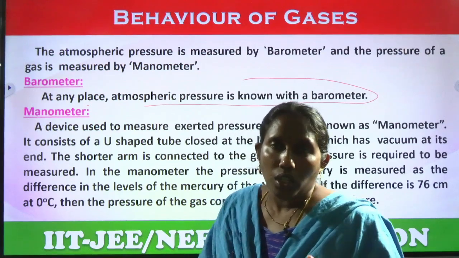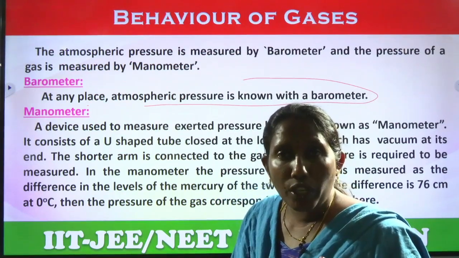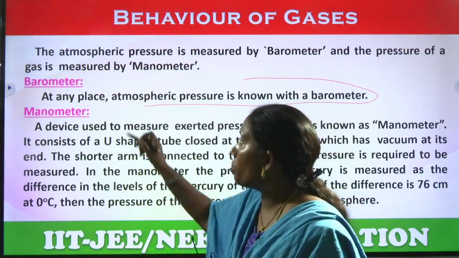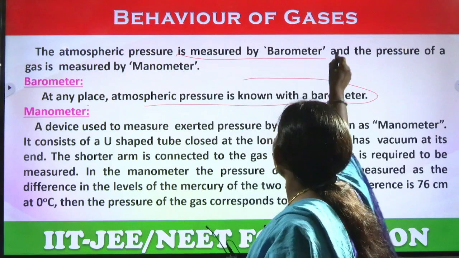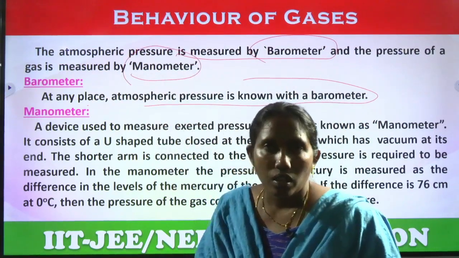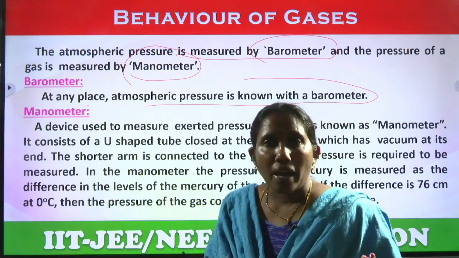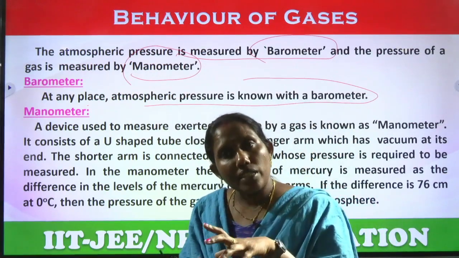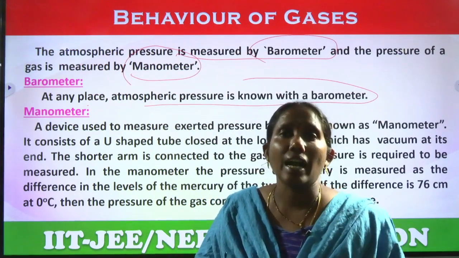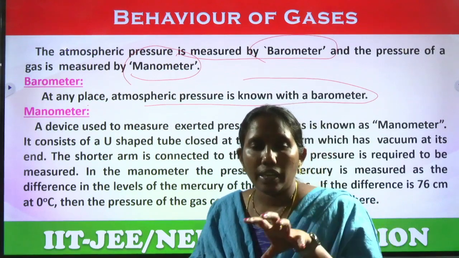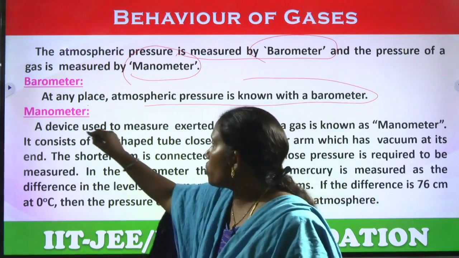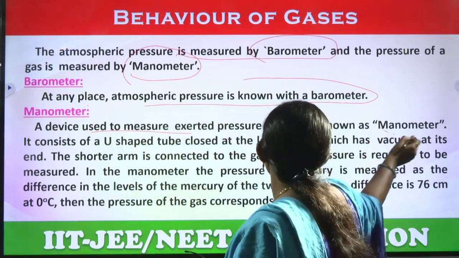The atmospheric pressure is measured by the barometer and the pressure of a gas is measured by the manometer. Whatever gas we are taking, to measure the pressure of that gas we use the manometer. So, a device used to measure the pressure exerted by a gas is known as the manometer.